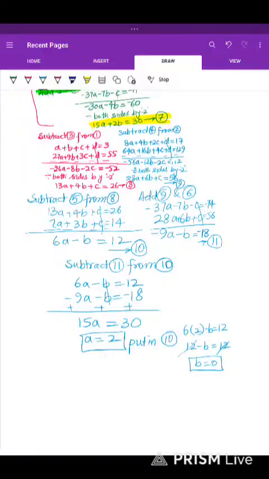So A and B can be substituted in any of those two equations. For example, 8, 9. Put A and B in equation 8. So look at it: 13a, a is 2, plus 4b, b is 0, plus c is equal to 26.